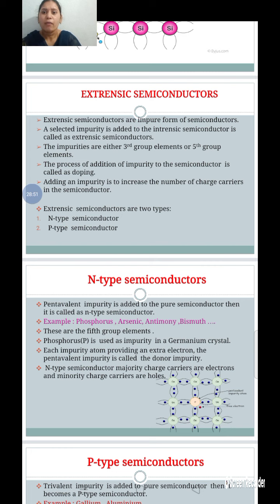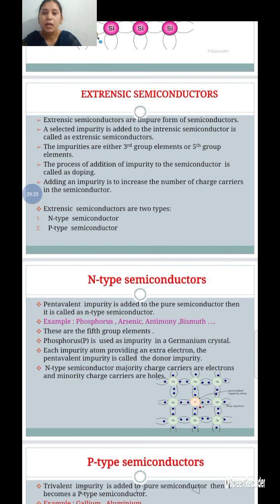We are adding the impurities now. The process of adding impurity to the semiconductor is called doping. Why are we adding impurities in extrinsic semiconductors?